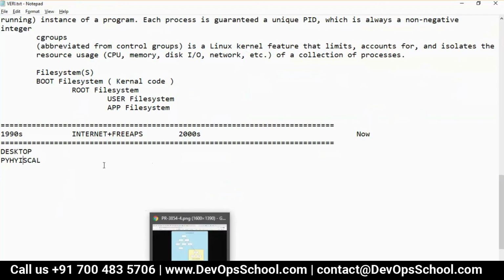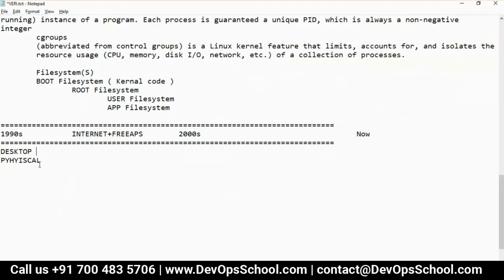Yes. Then we got, guys, here is a physical server. Then we got the virtual server. See how the migration is happening, physical server to virtual server. Now if you look at this, how this transition is happening.